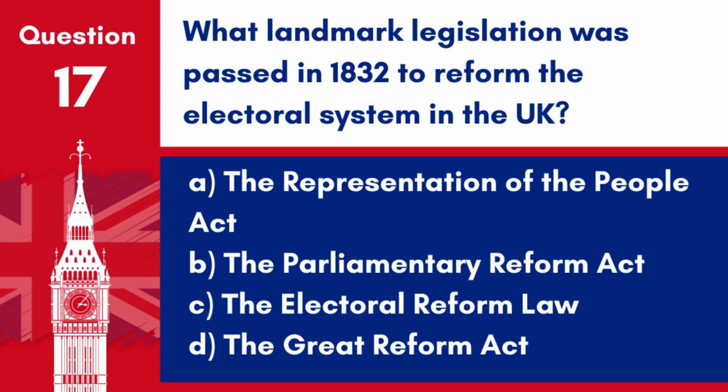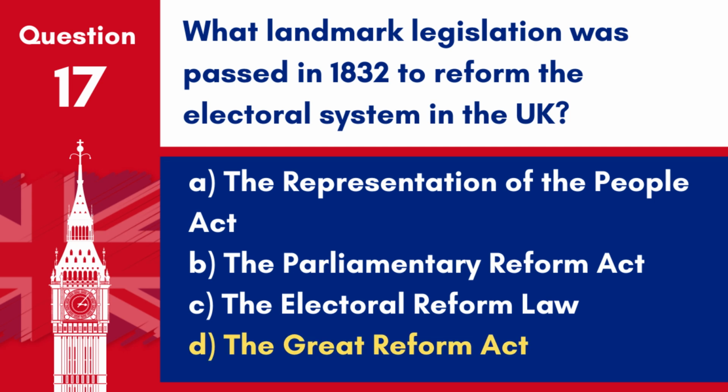Question 17. What landmark legislation was passed in 1832 to reform the electoral system in the UK? A. The Representation of the People Act. B. The Parliamentary Reform Act. C. The Electoral Reform Law. D. The Great Reform Act.